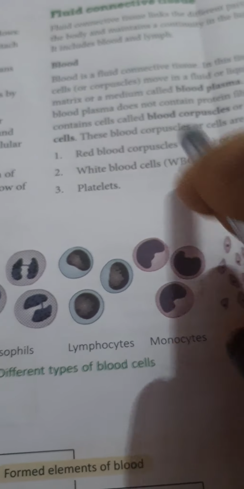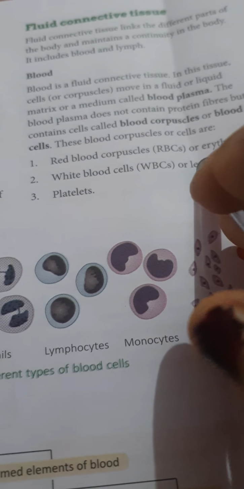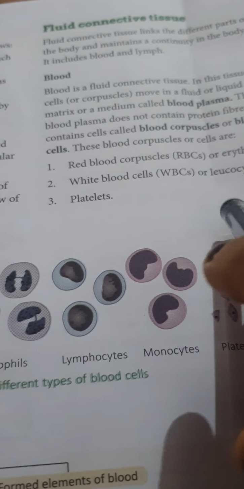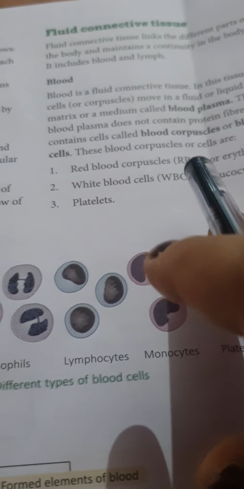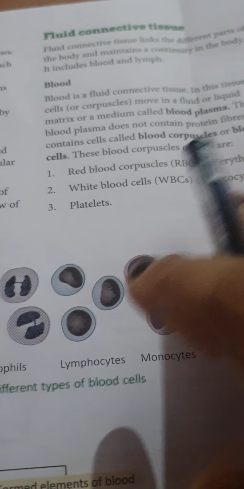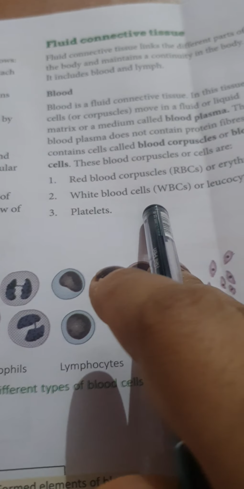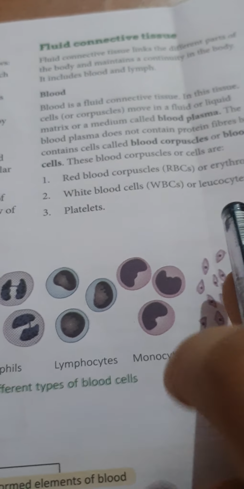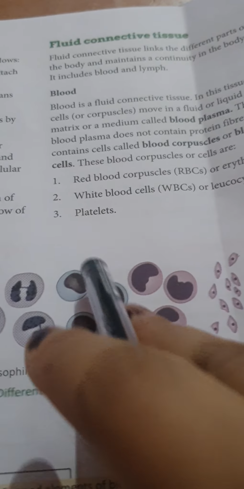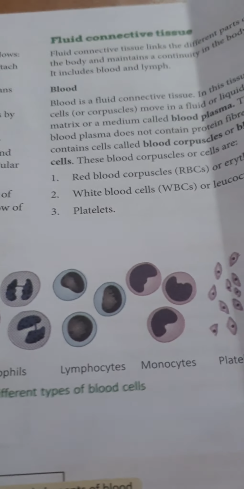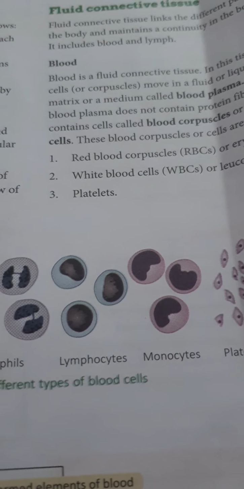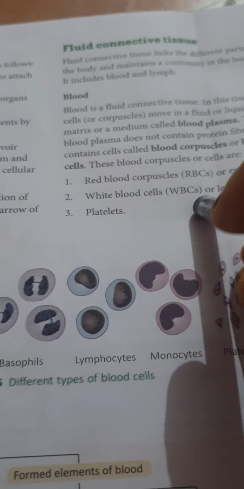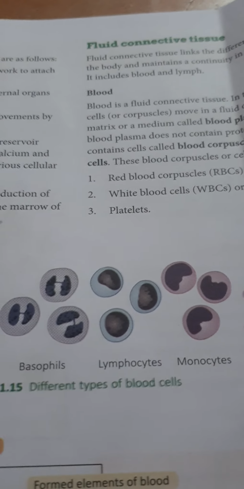Red blood corpuscles, or the red blood cells, or the erythrocytes, or the RBC, have a pigment called hemoglobin. Due to this only, blood appears red in color. WBCs, white blood cells, or leukocytes, protect our body by attacking any foreign body that enters the body. And last is blood platelets, which help in the clotting of blood. If in your body there are very few platelets, then the clotting of blood will be impossible.